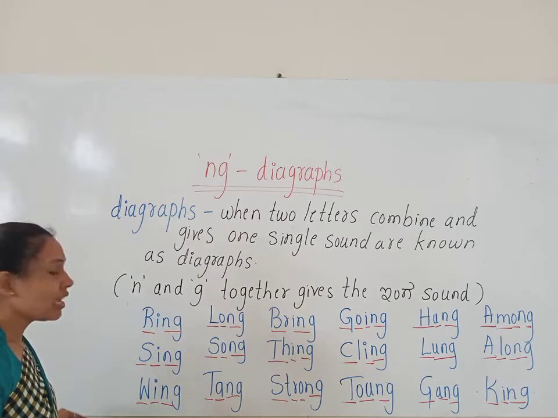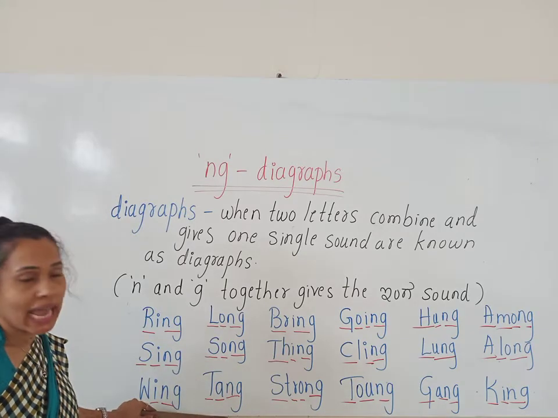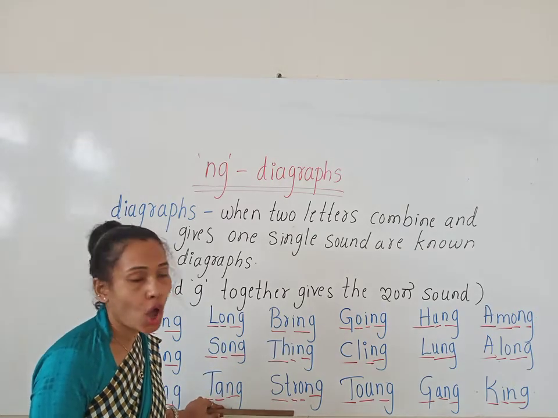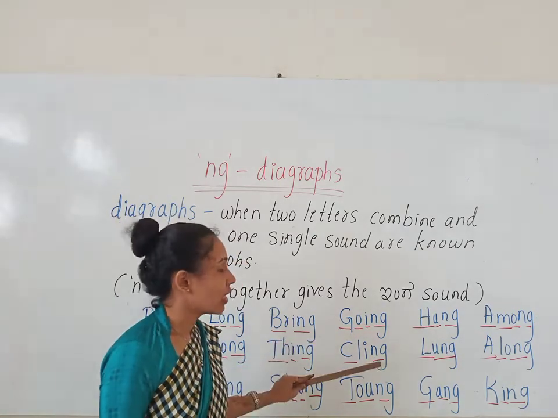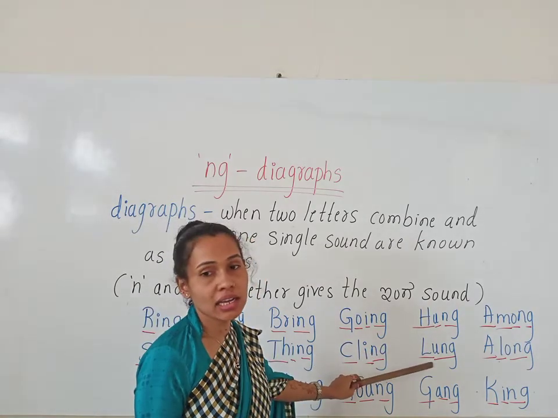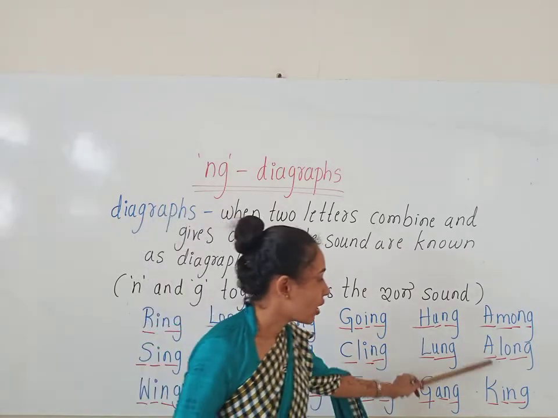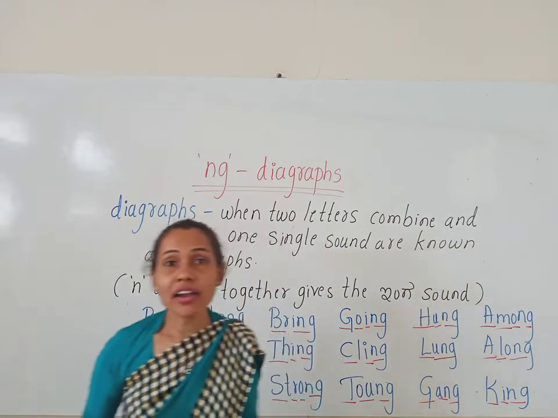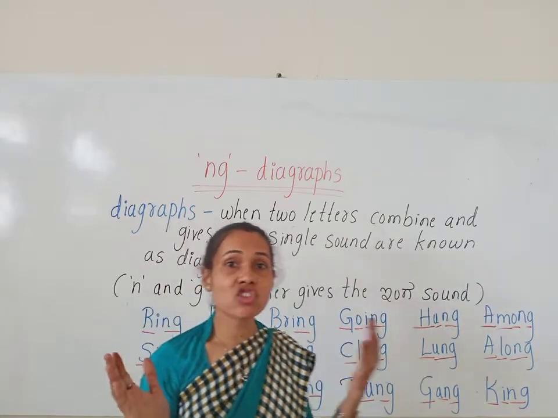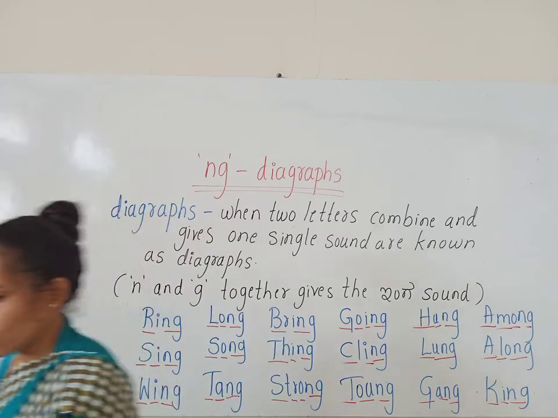Ring, sing, wing, long, song, tang, bring, think, strong, going, cling, tongue, hung, lung, gang, among, along, and king. So these are the ing sound words, NG digraphs. When N and G combine together, it gives the ing sound. Okay, children?